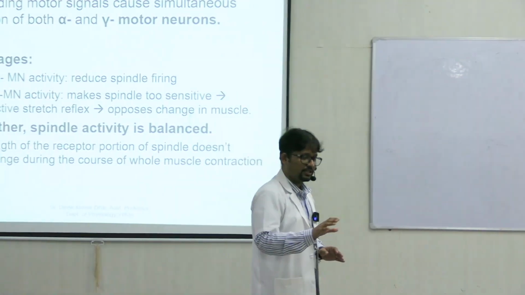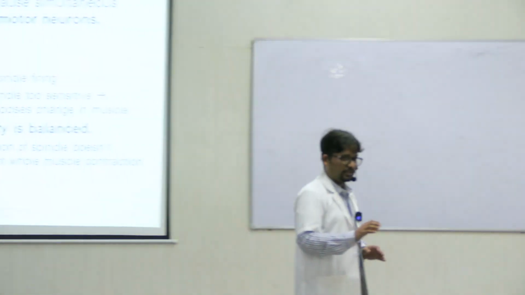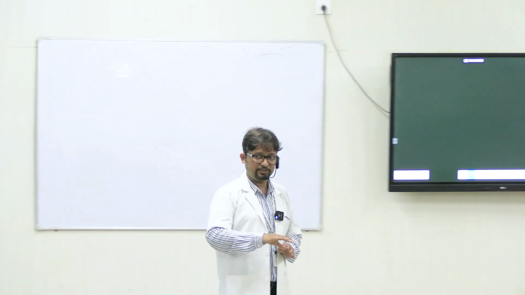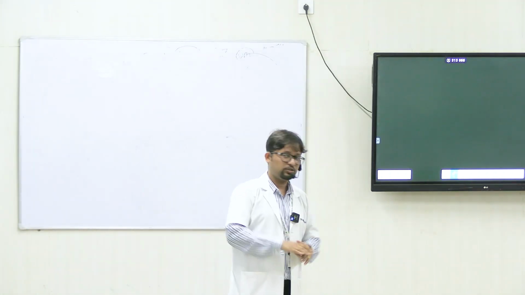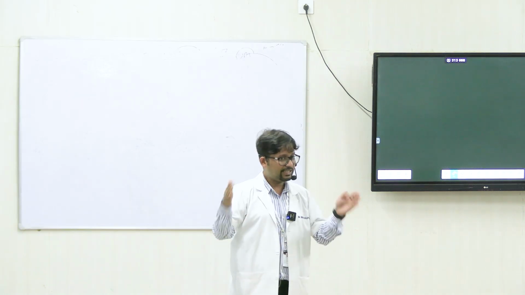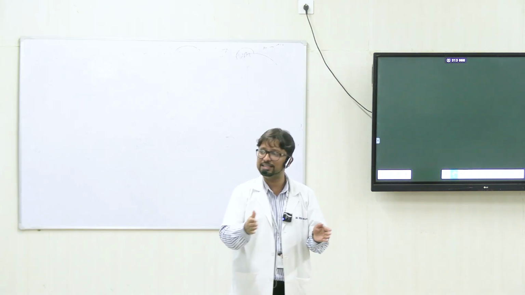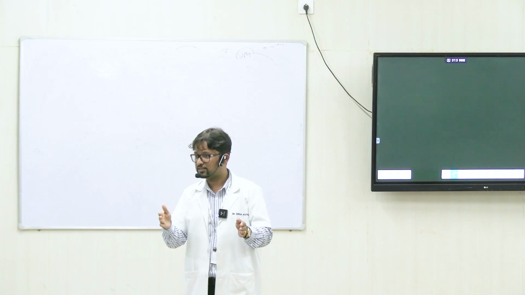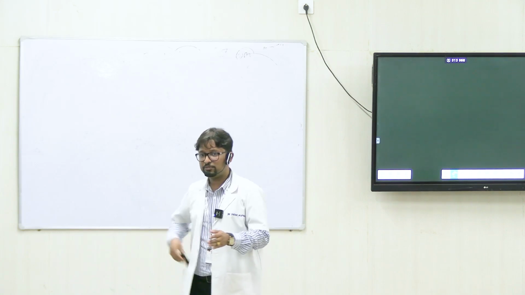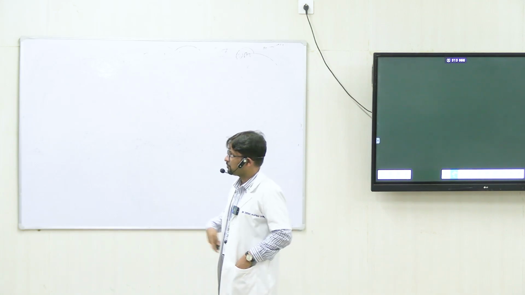So overall, receptor portion of the spindle does not shorten out of proportion to the overall muscle shortening. Muscle length इतना छोटा हो रहा है, उसके हिसाब से spindle length is maintained. Right? Do you get this?